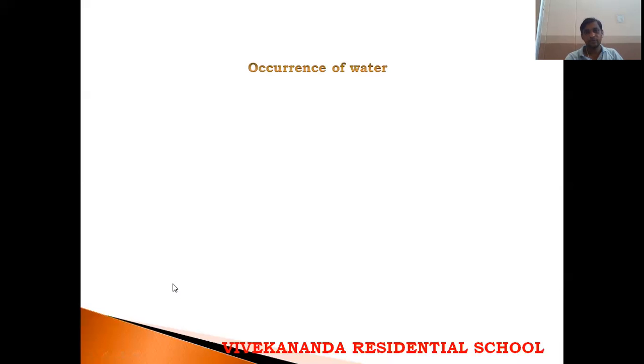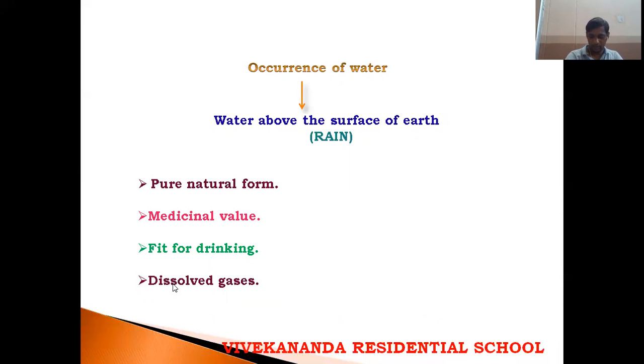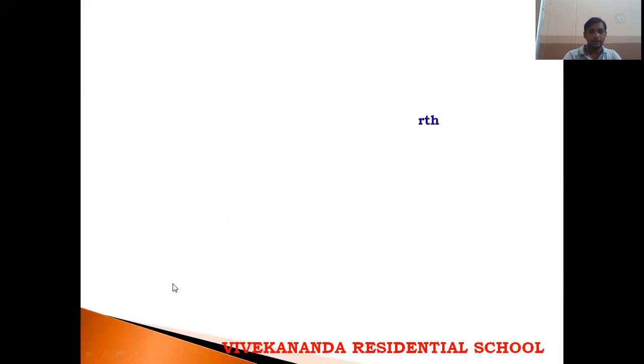So next is the occurrence of water. Water occurs above the earth's surface as rain. These are the characteristics of rain: it is a pure natural form. In rainwater, medicinal value is present and it is fit for drinking. Also, this rainwater seeps into the soil and becomes underground water. Evaporation also takes place, and in rainwater, dissolved gases are present.